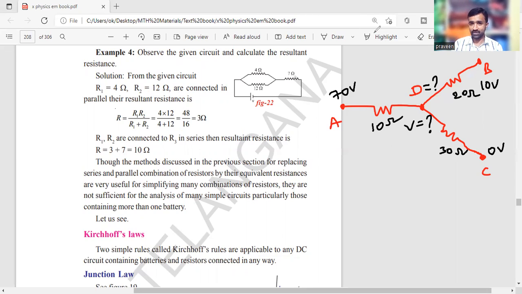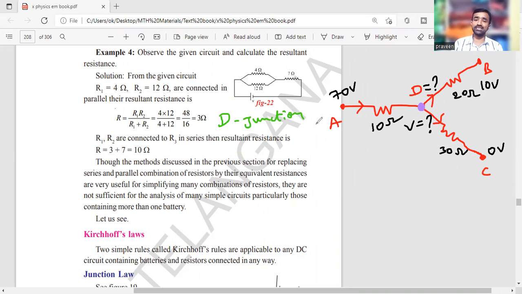So where is the junction actually? Can anybody answer? What is a junction? Just think about it. The junction is at point D. Why is only D acting like a junction here? Because many wires are connected here, at least 3, at a common point D. So D is the junction.